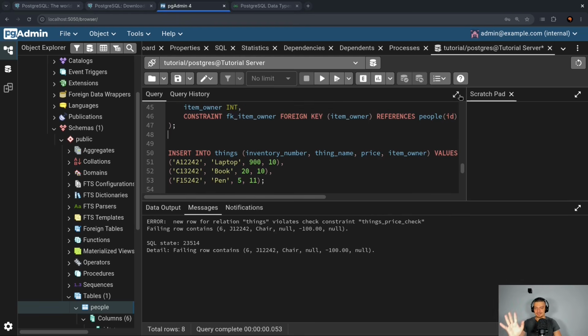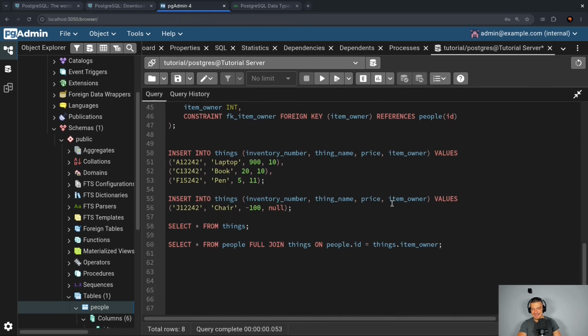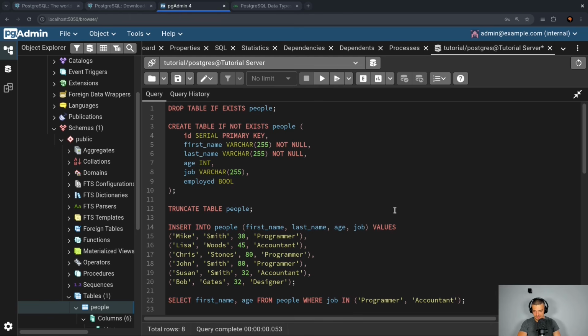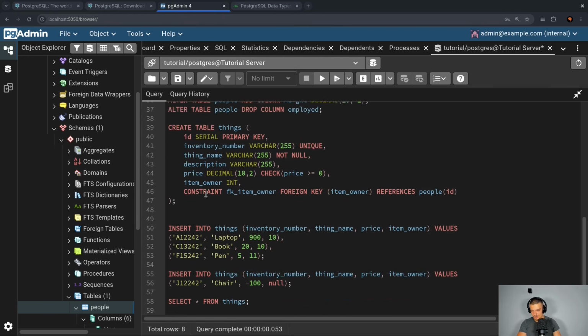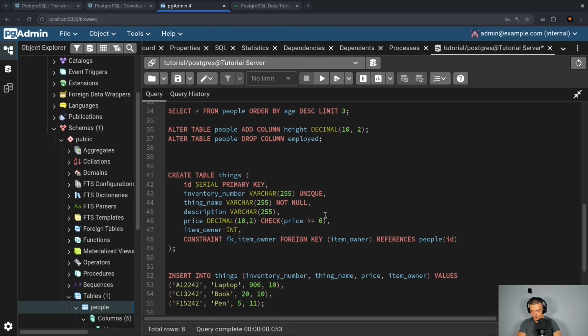So this works. Now, the last thing I want to show for this crash course today is how we can model an N-to-M relationship, so a many-to-many relationship, because a person can own multiple things and a thing can be owned by multiple people. So what I'm going to do now is I'm going to say here, drop table if exists things.